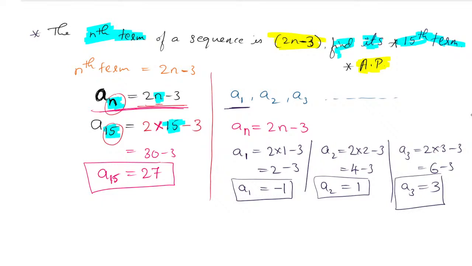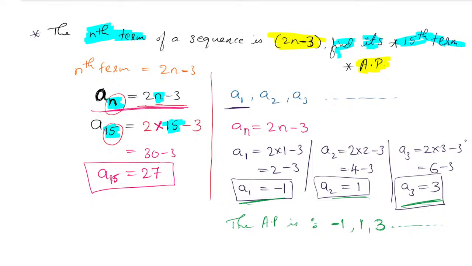Three is enough. No need for 4 and 5. If they ask you to find 4 to 5 terms of the AP, then only find them. Otherwise, the AP is: first one is minus 1, that is A1. Second value is plus 1. Third value is 3. And you have to write "and so on". It is compulsory to write "and so on", which means it is continuous.